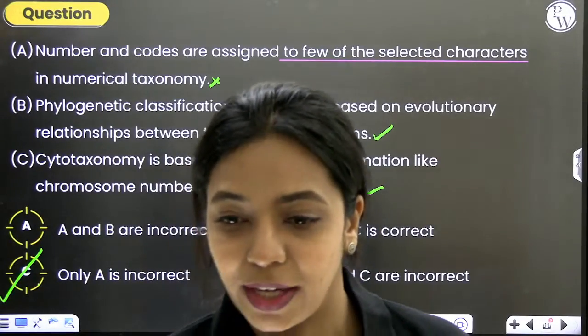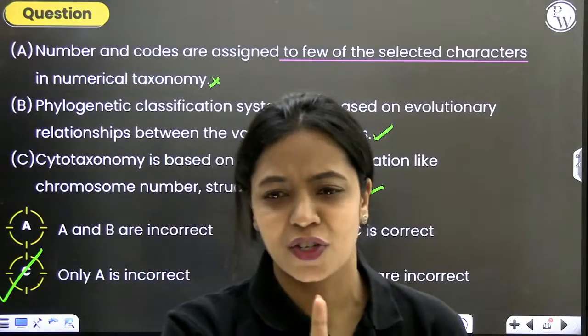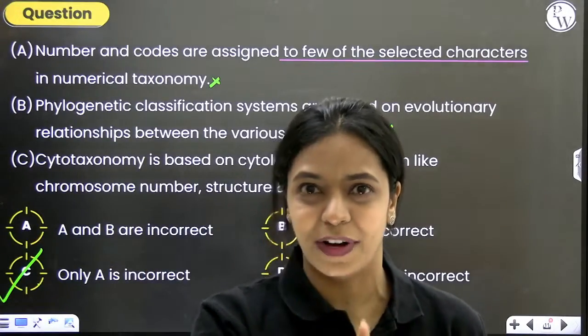NEET aspirant 2K24. Is it possible to crack NEET in 2 months? How can you be a fresher and a repeater at the same time? Are you a fresher or are you a dropper?